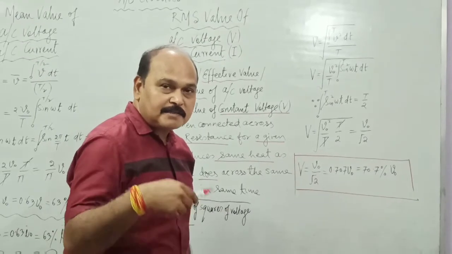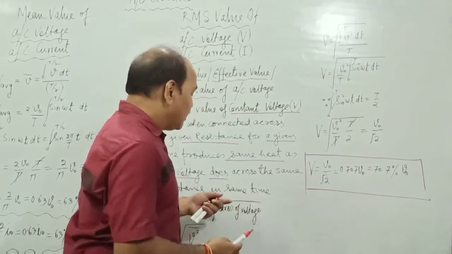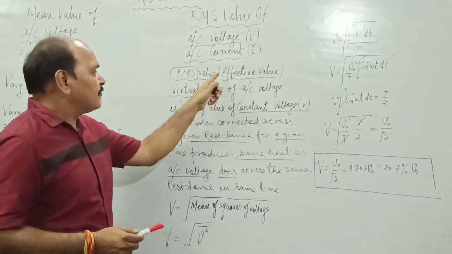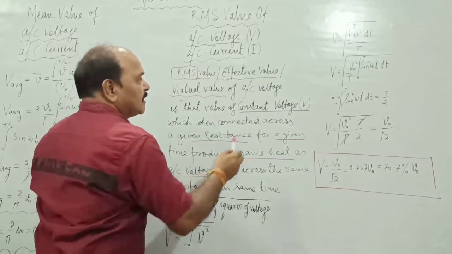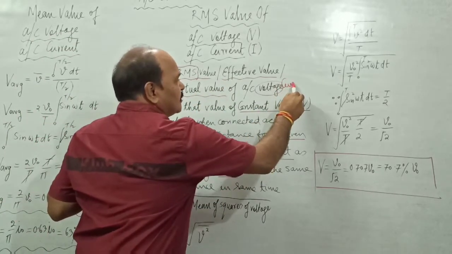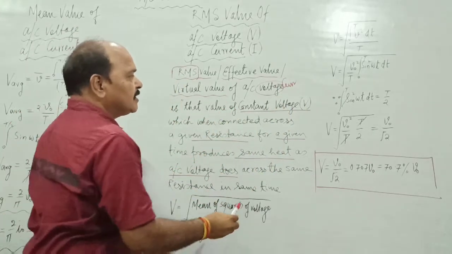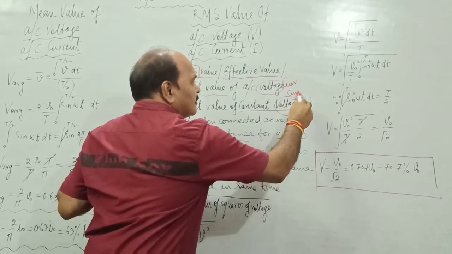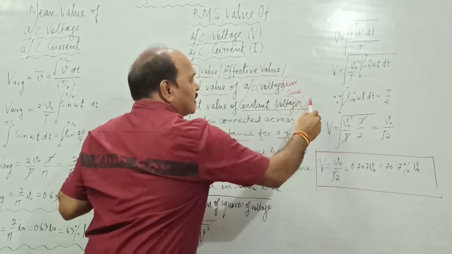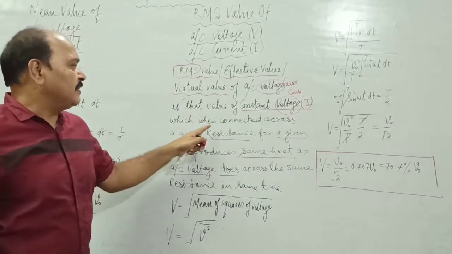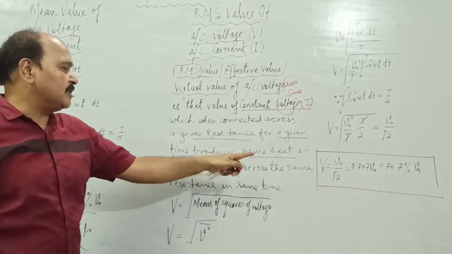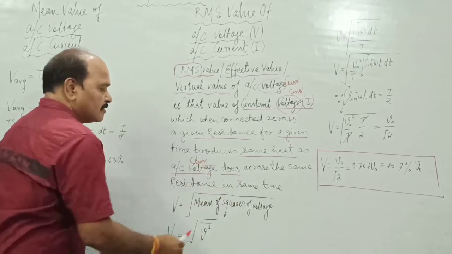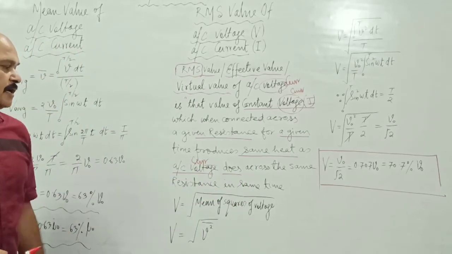Exactly in the same way, we can find the RMS value of current. What is the RMS value of current? The RMS value, effective value or virtual value of alternating current is that value of constant current I which, when connected across a given resistance for a given time, produces the same heat as alternating current does across the same resistance in the same time.